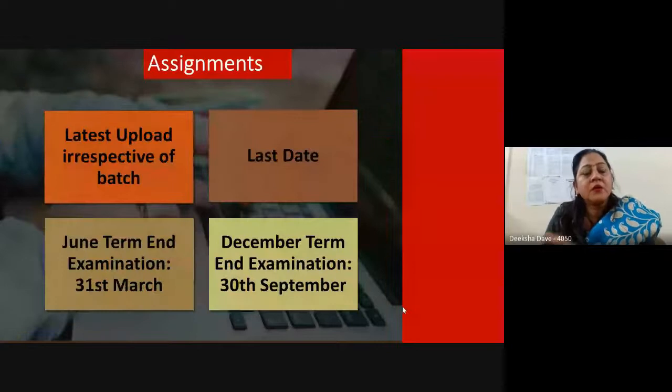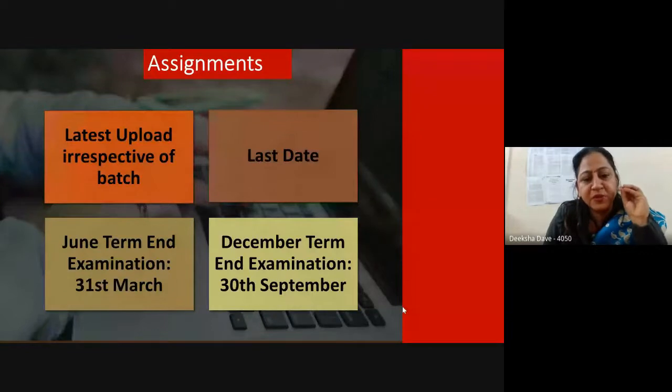Because with every cycle we upload the assignment, you have to keep in mind the last date of the assignment submission. If you are appearing for December exam, the last date is 30th September. However, the university announcement comes regularly with regards to the extension of the last date of assignments.